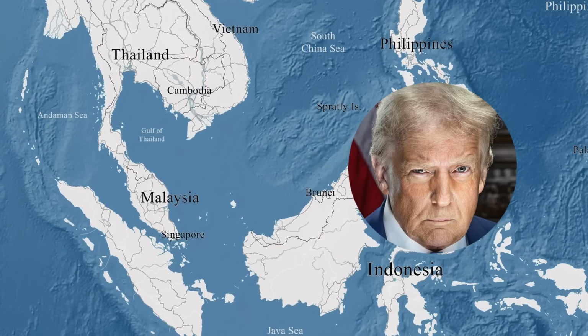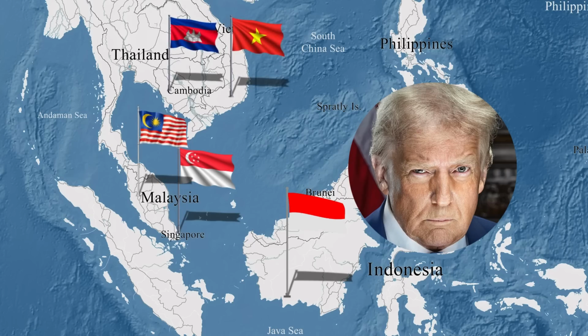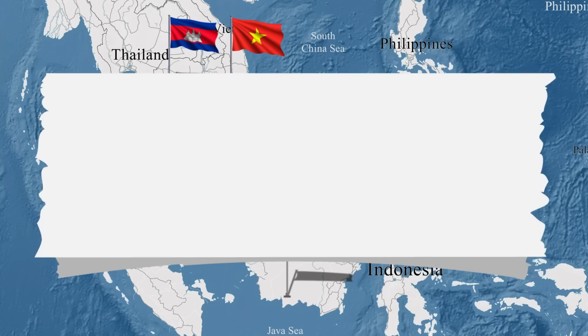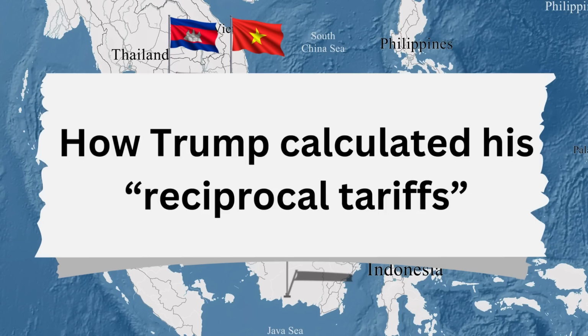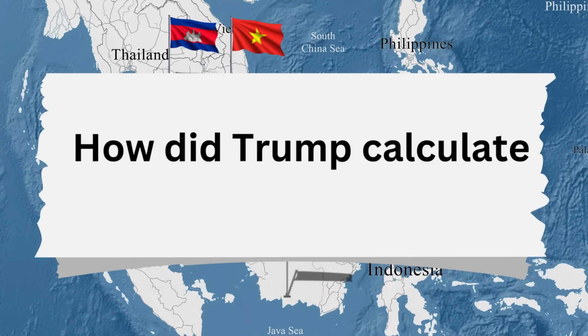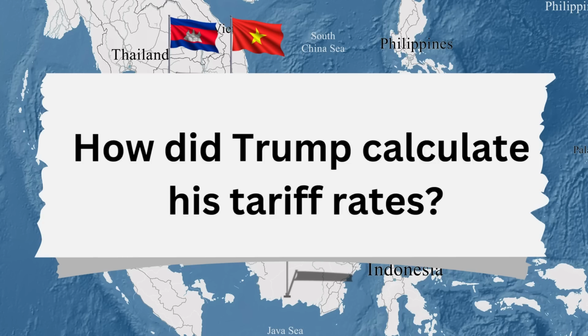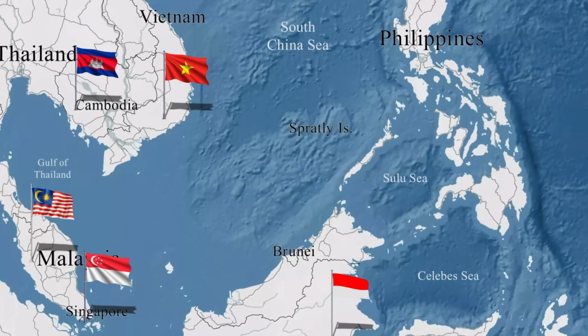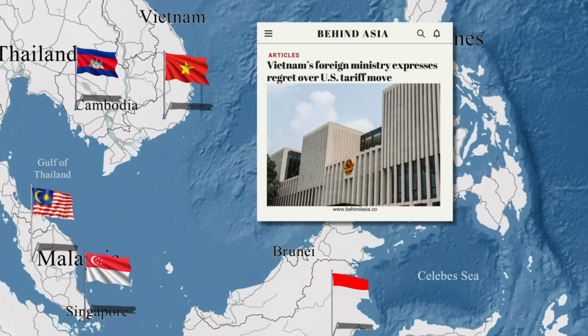Why would Donald Trump spare Singapore, a country with one of the most advanced economies in Asia, while heavily targeting its neighbors? Well, the answer here is honestly very simple, and that can be seen in how Donald Trump implemented his reciprocal tariffs. When Trump announced his reciprocal tariffs, many observers were wondering, how did Trump calculate his tariffs on other countries? For instance, countries like Vietnam actually voiced concern about Trump's tariffs. Vietnam didn't really impose such high tariffs against the United States, yet Trump imposed over 46% on the country.